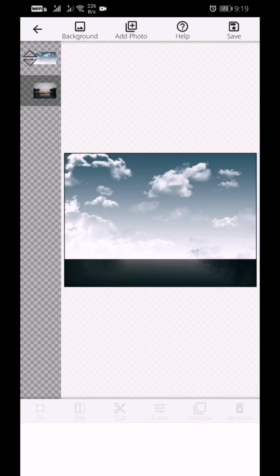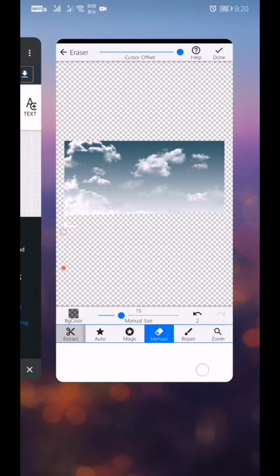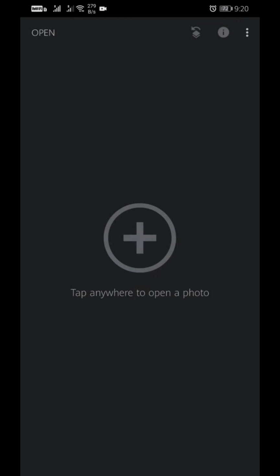One problem in this app is that whenever we edit this layer we cannot see the background layer, so we don't know how much portion of the sky we will remove. So this app we will not use, we will use Snapseed.